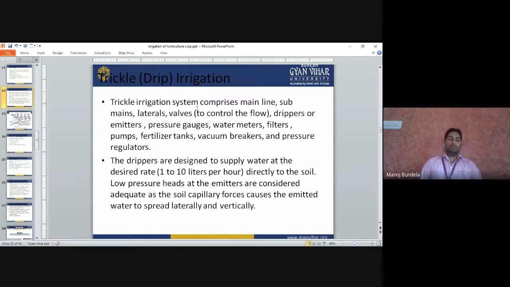So normally with the help of drippers the water will be supplied at 1 to 10 liters per hour, and the water will be directly available to the soil near the root zone of the plant. And when the water drops into the soil, it will spread.